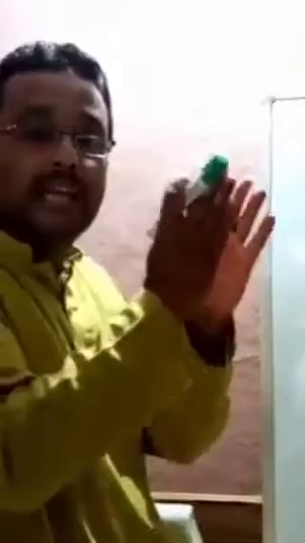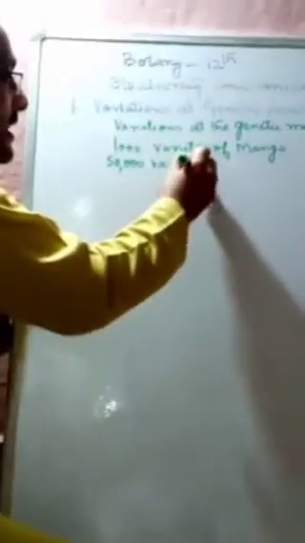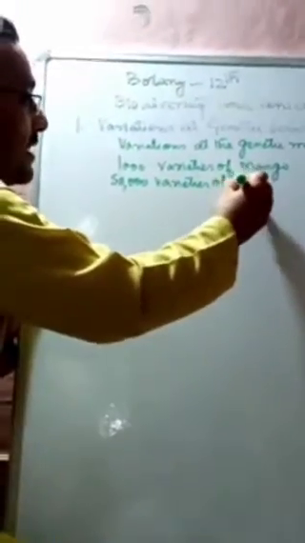These different varieties of mangoes, and the variations we see, take place due to variations in their genes. Likewise, we have about 50,000 varieties of rice, and these varieties also arise due to variations in their genetic makeup.